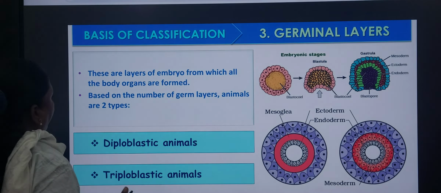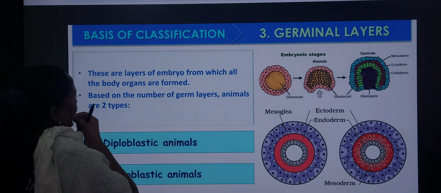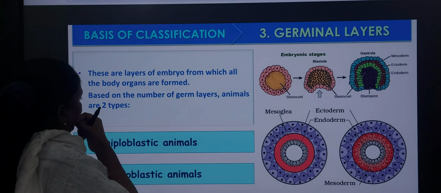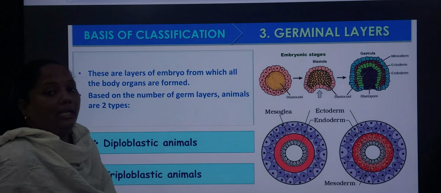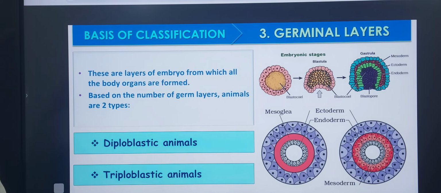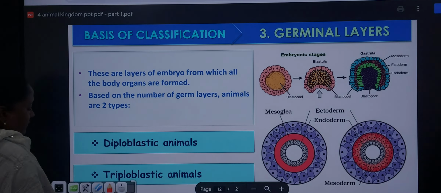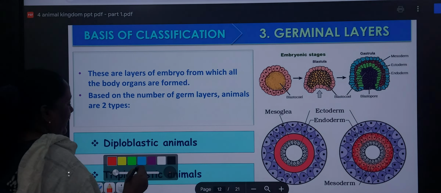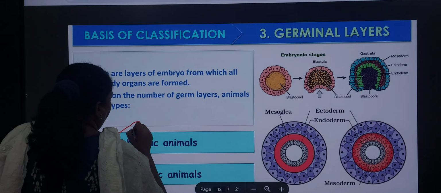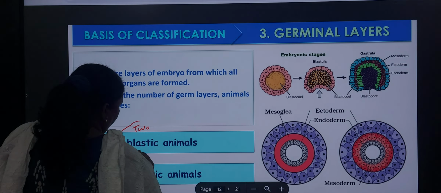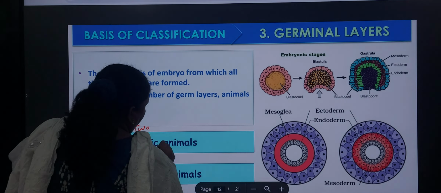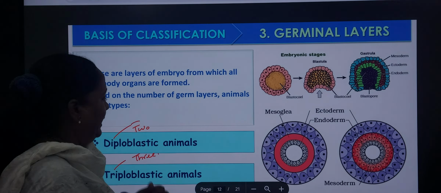Remember, these are the layers of the embryo from which all the body organs are formed. Based on the number of germinal layers, animals are of two types. Let's see how it is present.